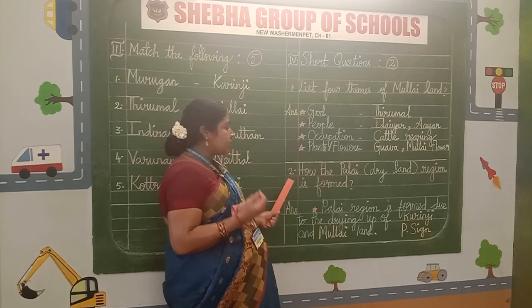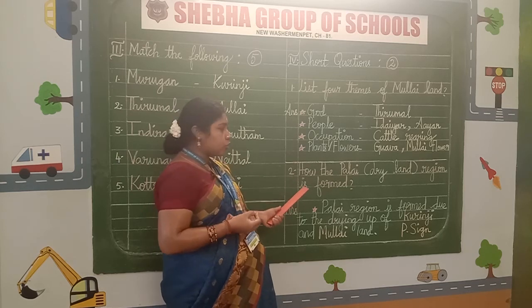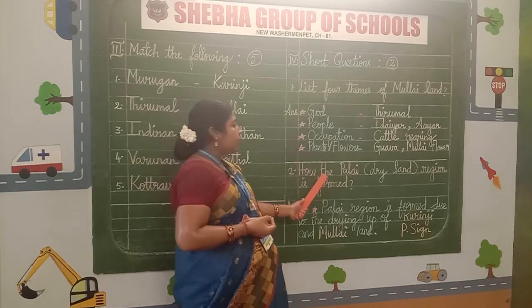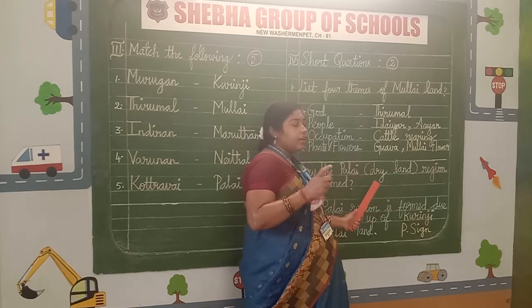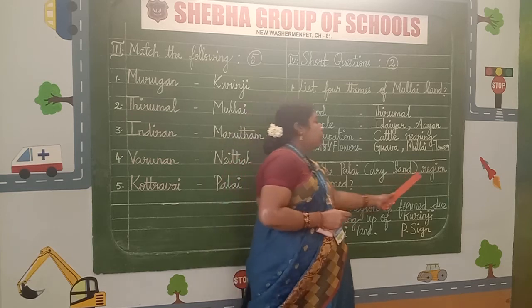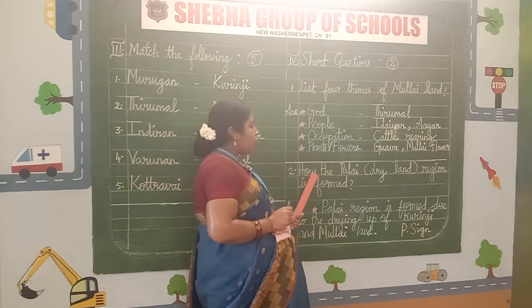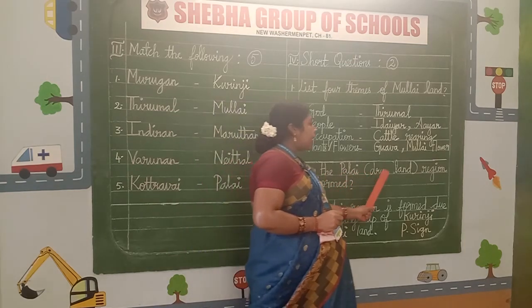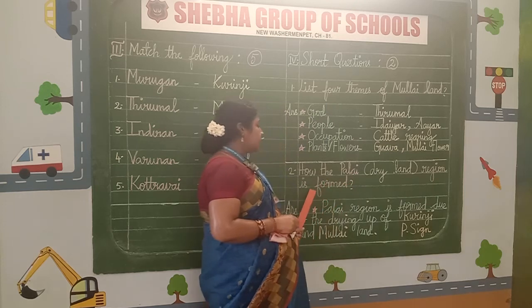So write the serial number 2 in the margin. Now I am going to read this question for you. Palai, that means dry land. Write this word in a bracket, children. How is the Palai, dry land, mention in a bracket, region formed?